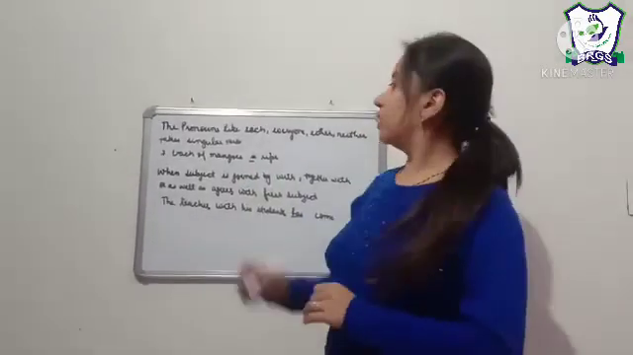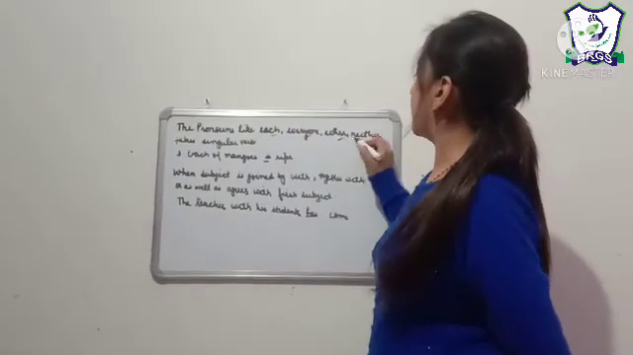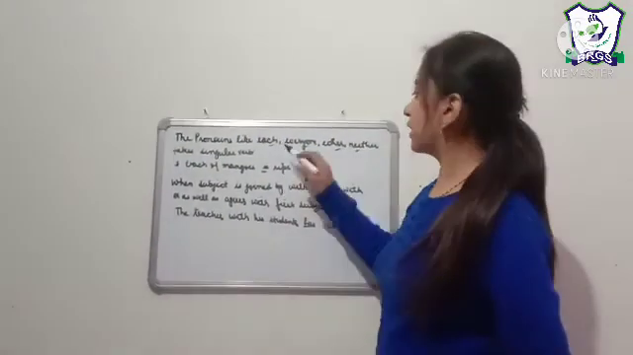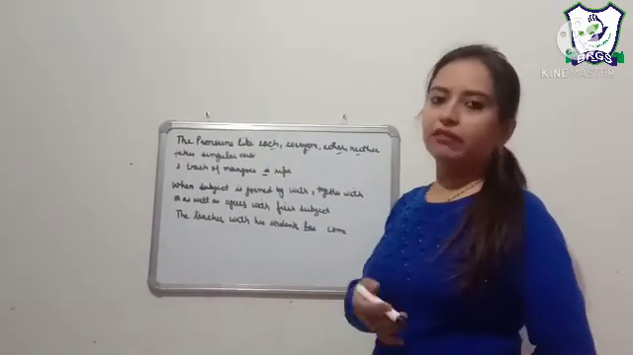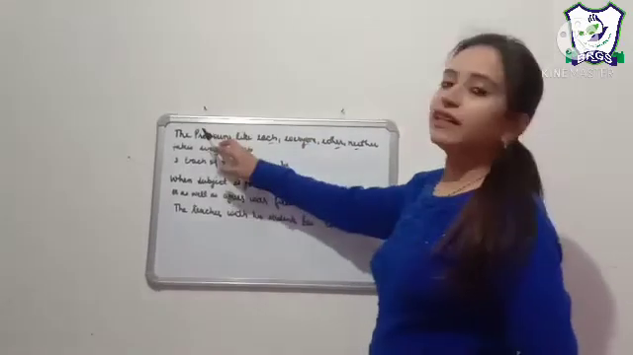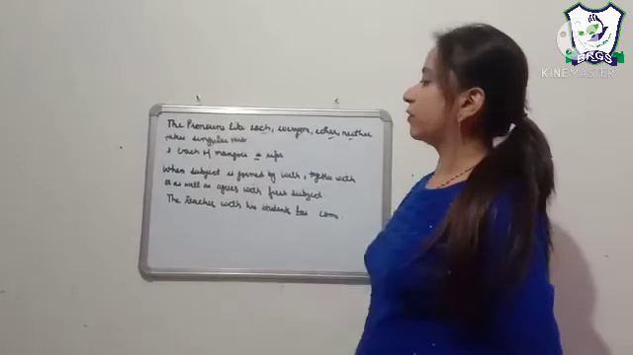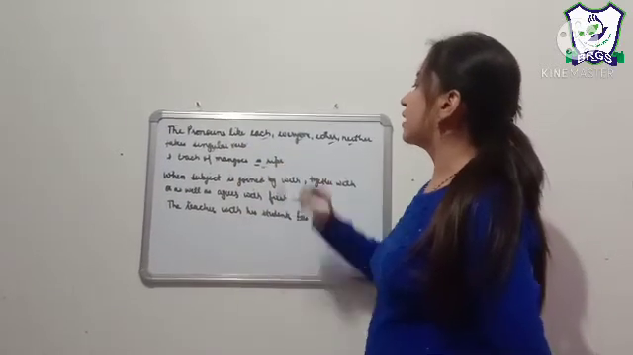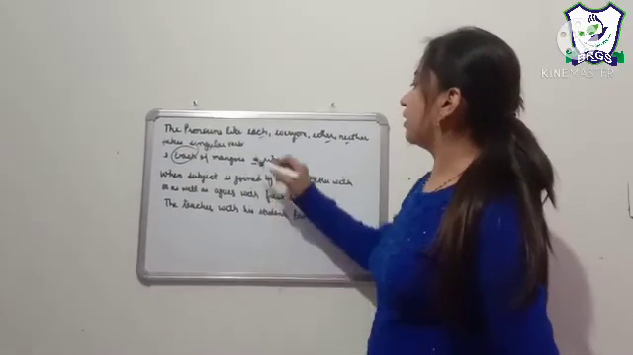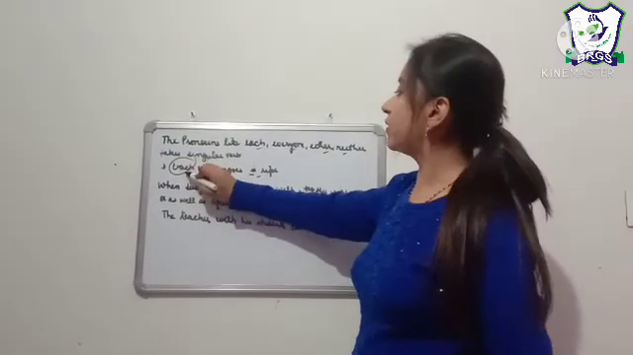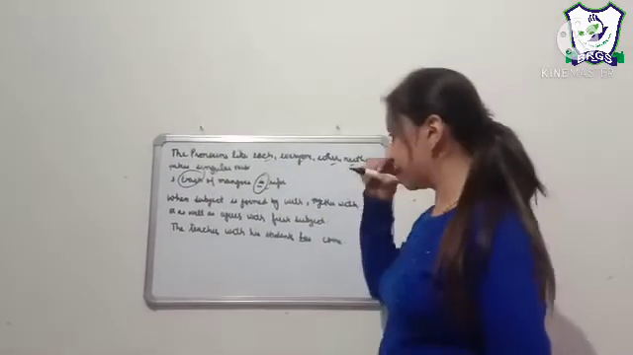Next is when our subject is a pronoun like each, everyone, either, neither. When we have a subject like each, everyone, either, neither, it will always take a singular verb. That we have studied earlier too. For example, each of the mangoes is ripe. Each is a pronoun, so our subject is the pronoun each, and it will take the singular verb, that is, is.